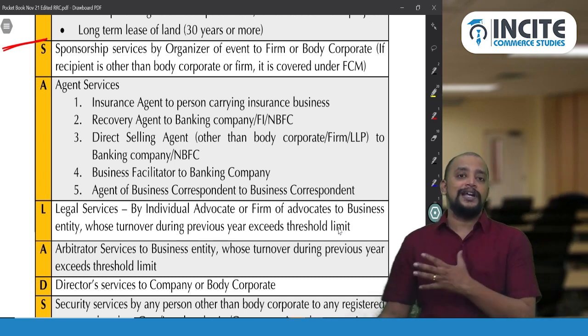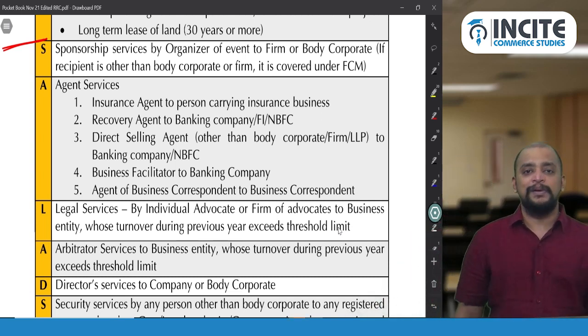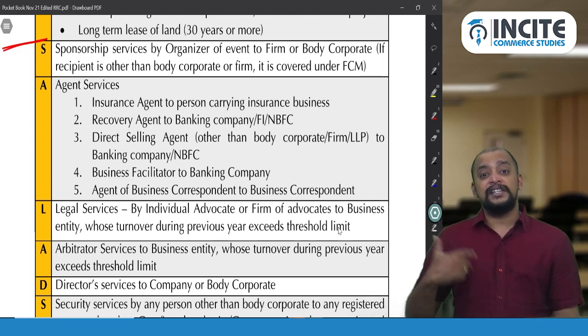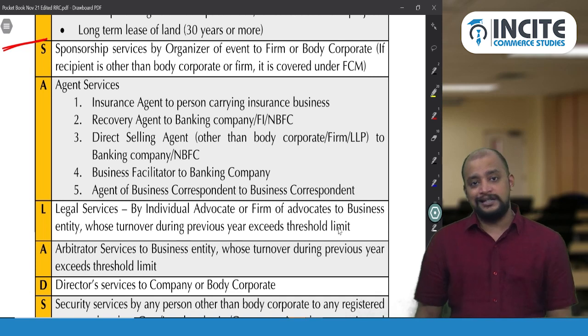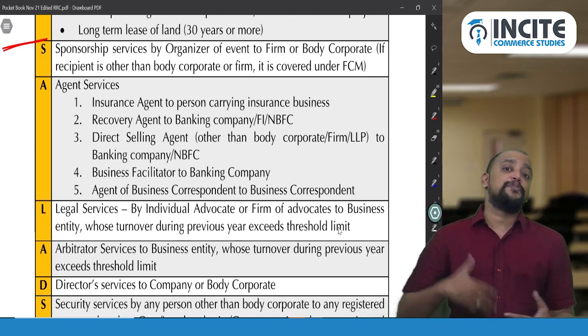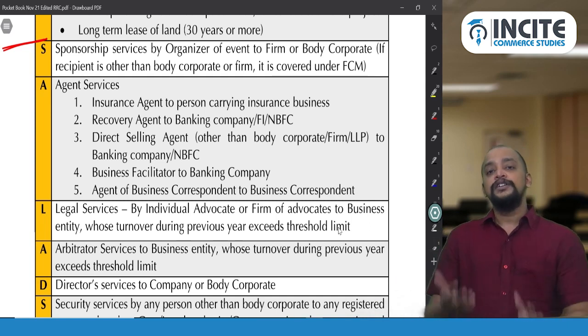They are not called employees of the bank; they only represent the bank. So whenever a business correspondent provides service to the bank, that is not covered under RCM, because only a business facilitator to the bank is covered under RCM. A business correspondent to the bank is not covered under RCM. So then it is FCM only.